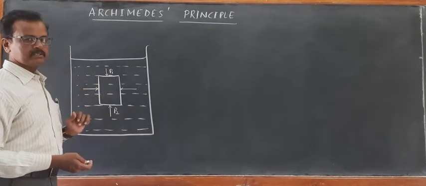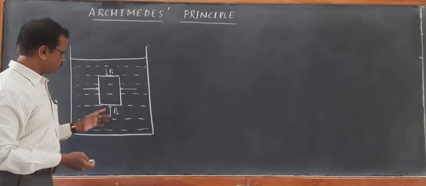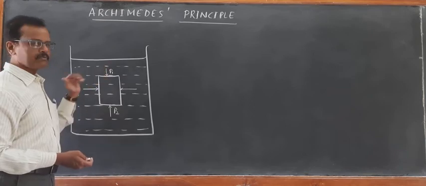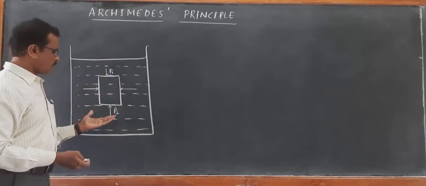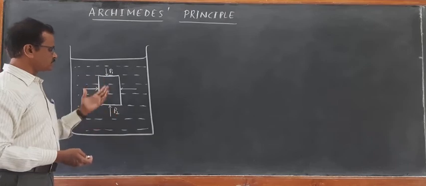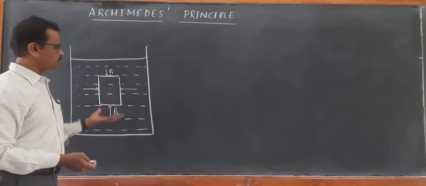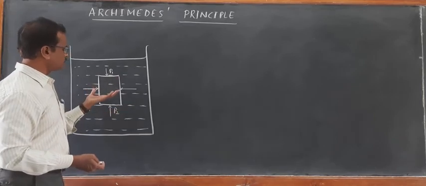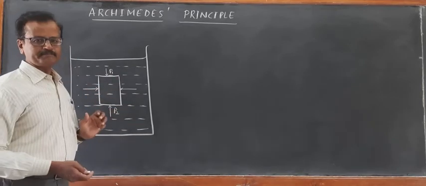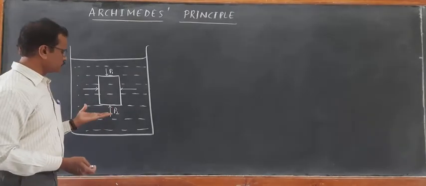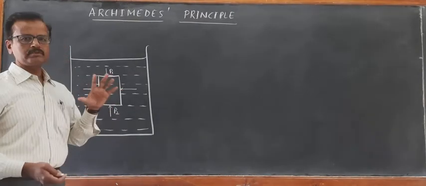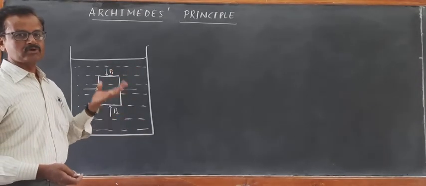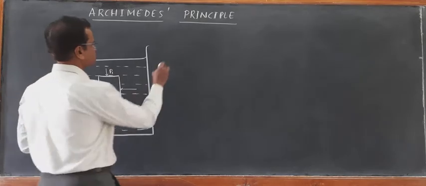So pressure P2 will be greater than pressure P1. So a pressure difference occurs. Pressure P2 acting at the bottom will be greater than the pressure P1 acting on the top surface. As a result, because of the difference in pressure, the net force acts vertically upwards. This net force acting vertically upwards will be against the weight of the body. So the net force due to the difference in pressure causes an upthrust. This upthrust is called the buoyant force.